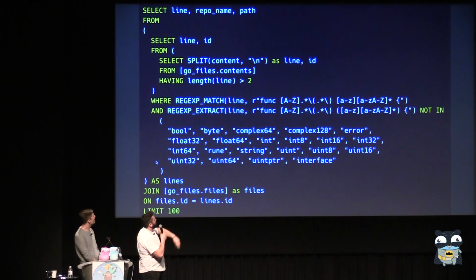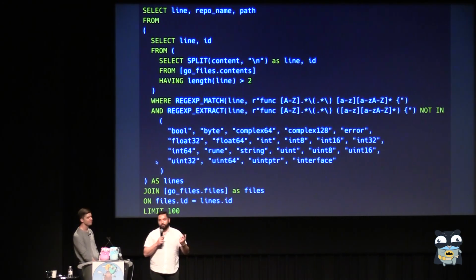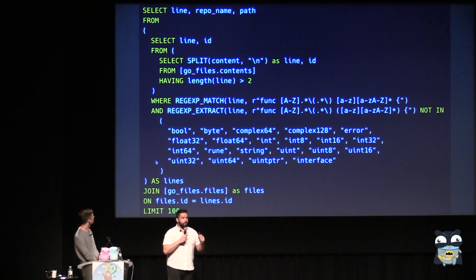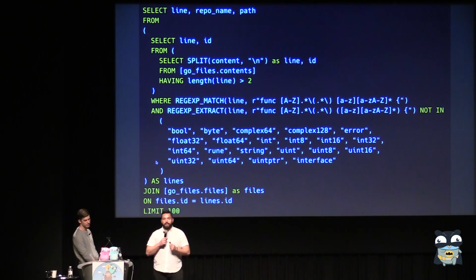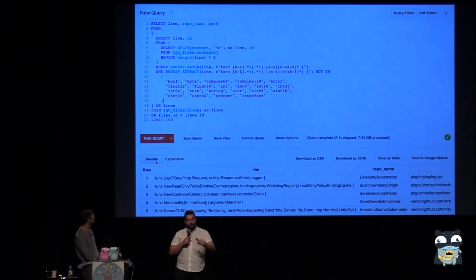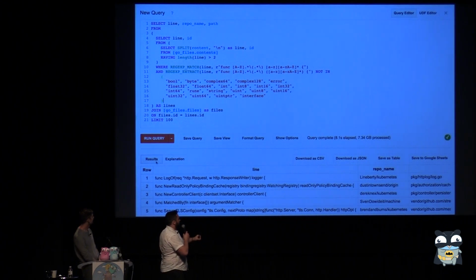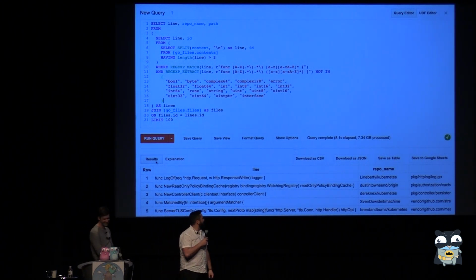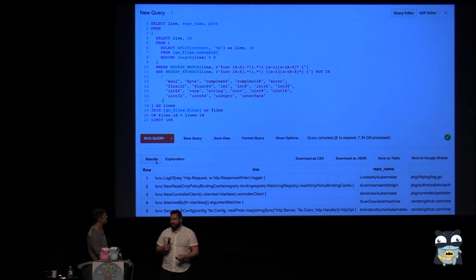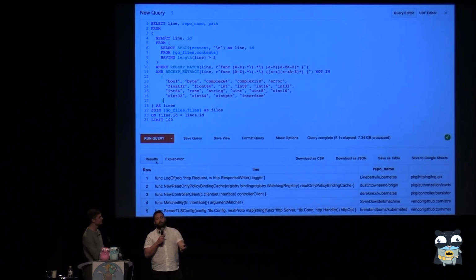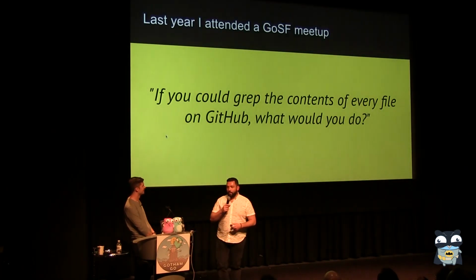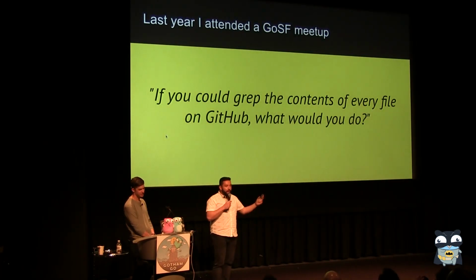So as you can see, it's pretty straightforward, other than the regular expressions. And with this thing, I was able to find all of the places where exported functions were returning non-exported stuff. And I decided to go and try to blame those people. And I found Kubernetes. So yeah, it is a common thing. Every single time you think, nobody would do this. Guess what? And I did that. I published it on Medium, and the link will be at the end of the talk.